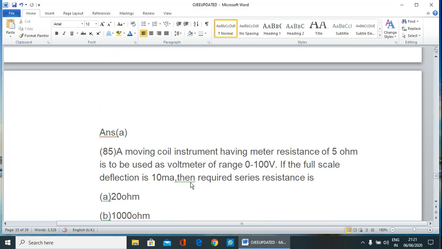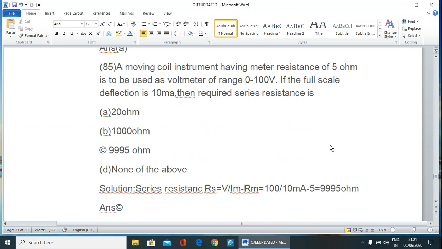Next question: a moving coil instrument having meter resistance of 5 ohm is to be used as a voltmeter of range 0 to 100 volt. If the full scale deflection is 10 milliampere, find the required series resistance. So this is also a very simple question.